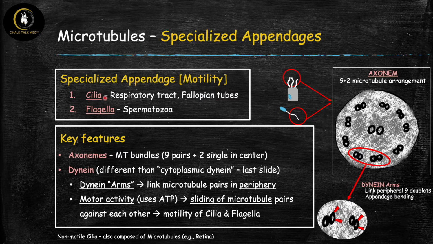So that's the cilia. Now let's talk about the flagella. These are pretty much just found in one place, which is the tail of the sperm, and their job here is to propel the sperm forward.